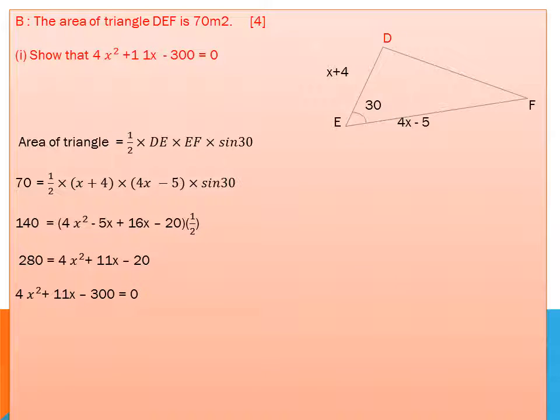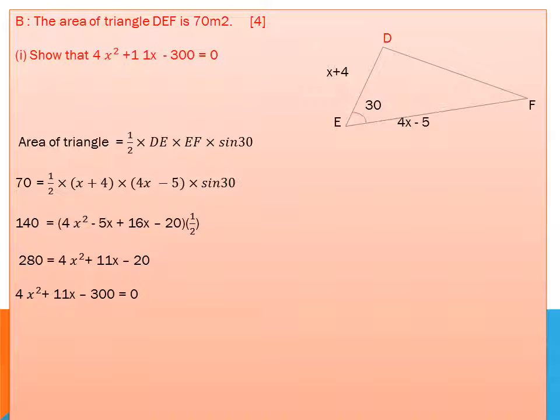B part is area of triangle DEF. This is also related to the formula. If you have learned the formula for a triangle other than the right angle triangle, area of triangle is equal to 1 over 2 into DE into EF into sine 30. I use the adjacent sides and the included angle here, sine 30. I put the value of area and find the equation 4x square plus 11x minus 300. First I find the value of sine 30 by calculator, 1 by 2.